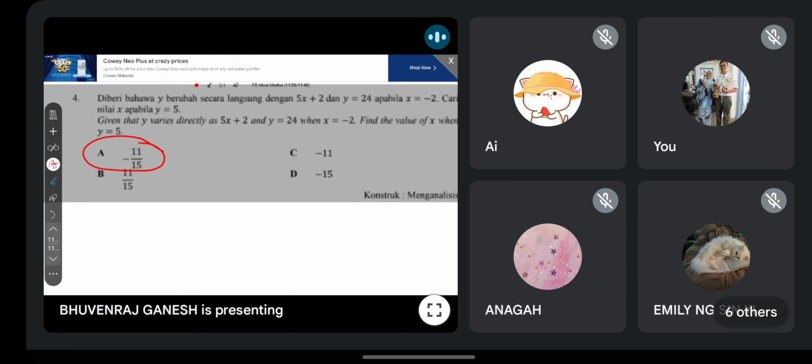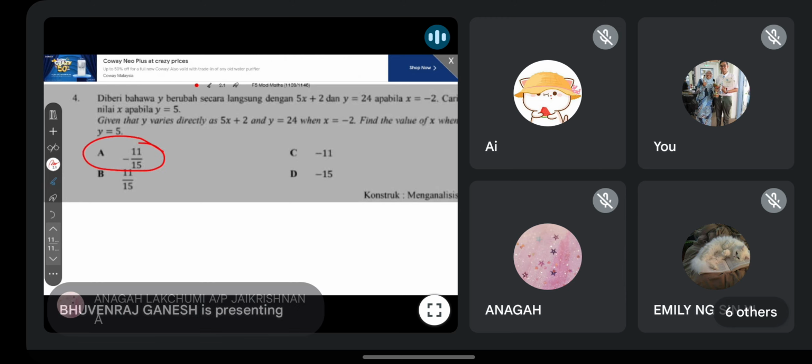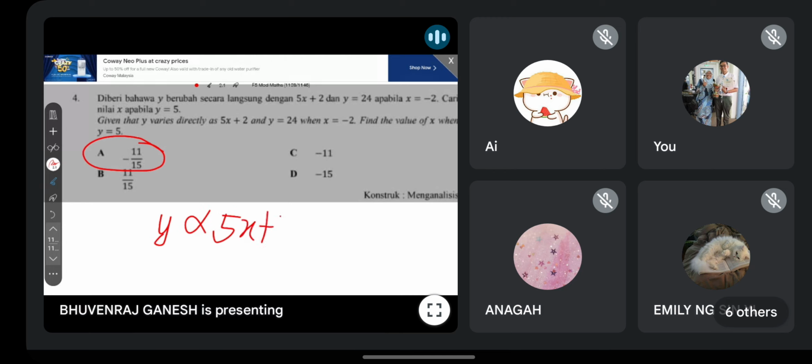Okay guys, come back here. So the answer is A. Okay, jawapan dia A, correct. Okay, so you start with y varies directly as 5x plus 2. Okay, and then you times the constant. Okay guys, careful lah. When you add the constant here, you must put in bracket the whole thing. If you don't put bracket, you write like this, habis. If you write like this, means that the k belong to the 5x. But actually the k belong to the 2 also. So kamu kena tulis dalam kurungan to make sure you all can differentiate.